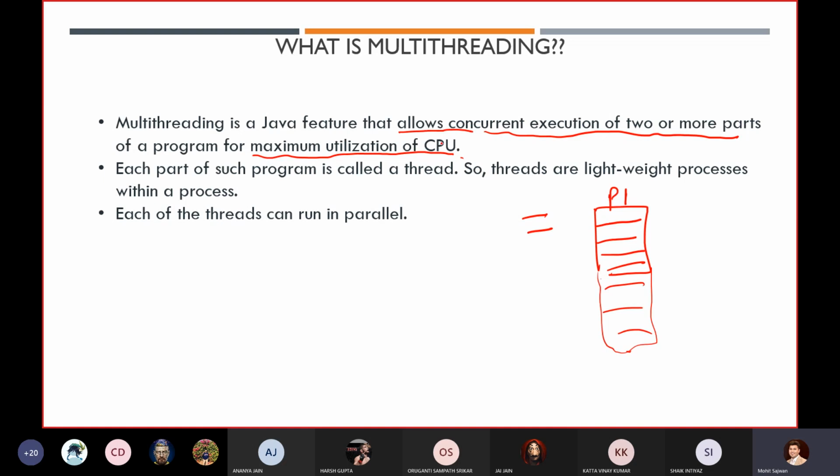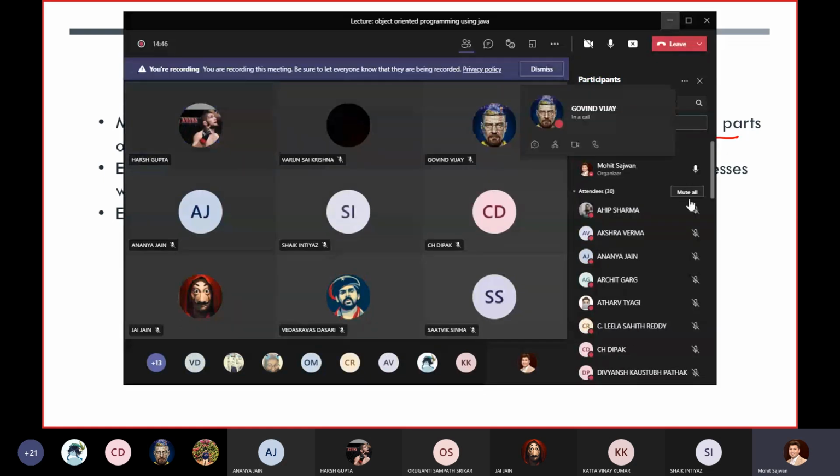Now using concurrent multi-threading, okay, kindly mute your mic.